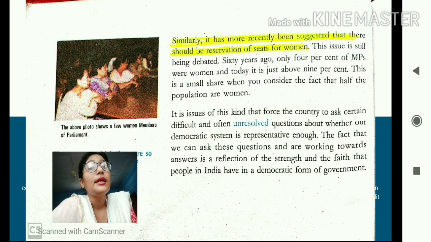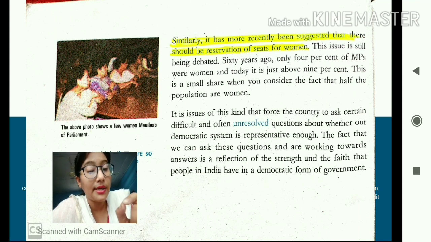See students, it is only now that women are getting a chance to be represented in the parliament. Only now has it happened that seats are being reserved for the scheduled caste and scheduled tribe people. So this puts a big question mark on the type of democracy that we are having, whether our Indian democracy is actually representative or not. It puts a big question mark, isn't it?